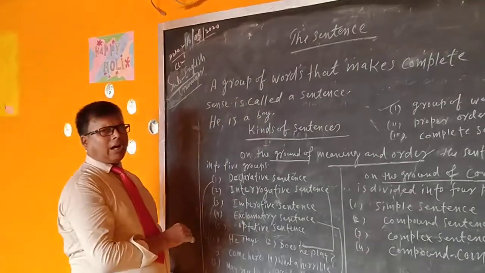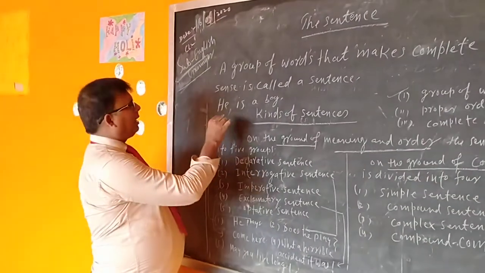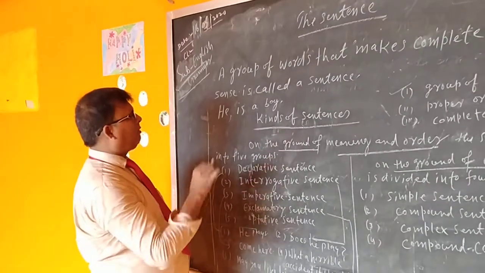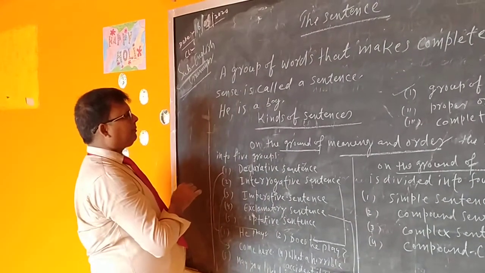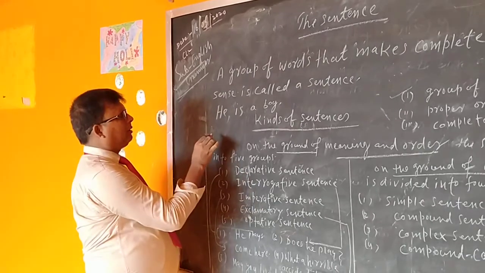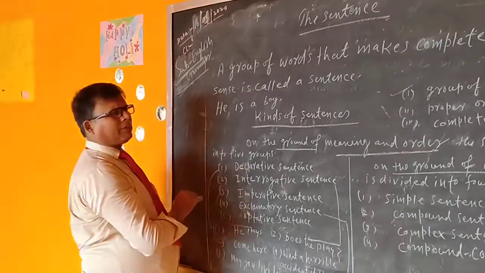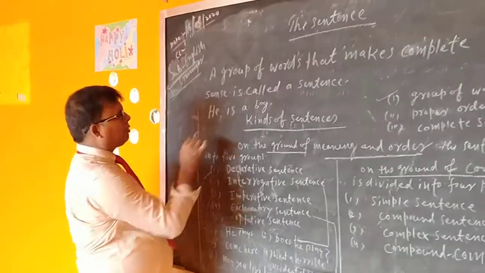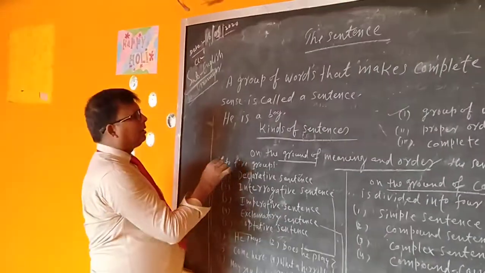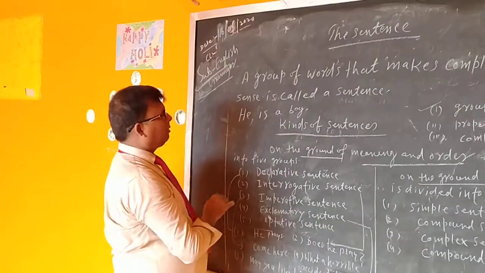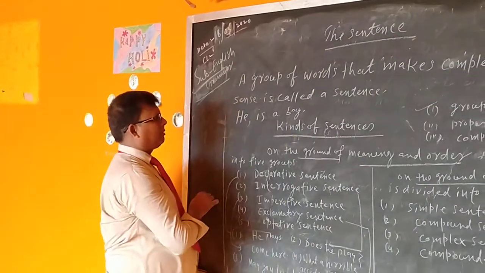All these words are arranged in proper order as per the rules of grammar. First of all, "he" is placed on the place of subject, "is" is placed on the place of verb. In this way, other words are placed on their own positions, places.